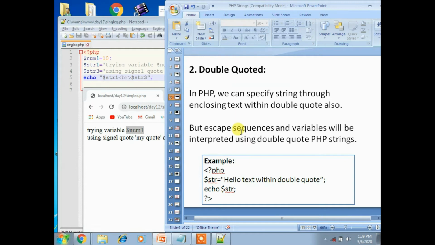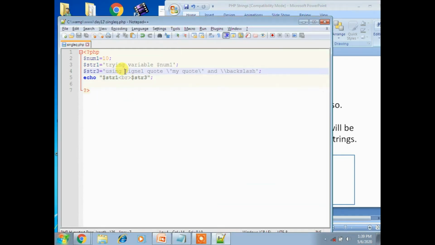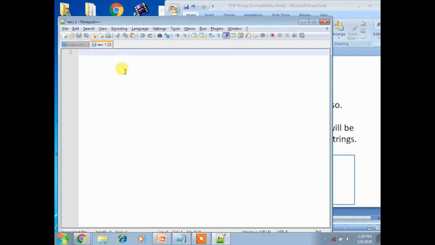Now let's see one example. Here I'm saving this, and creating a new one. I'm taking a new notepad, closing PHP, and creating one variable, str, equal to hello text within double quotation.